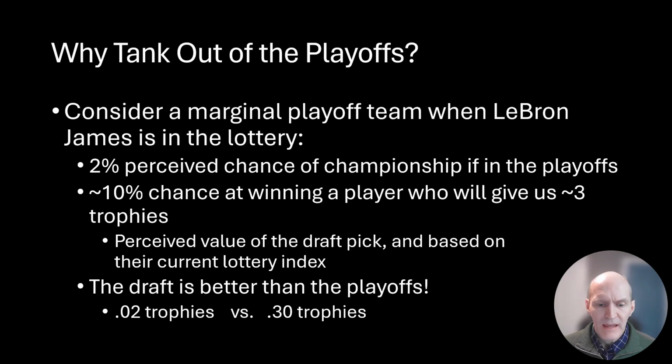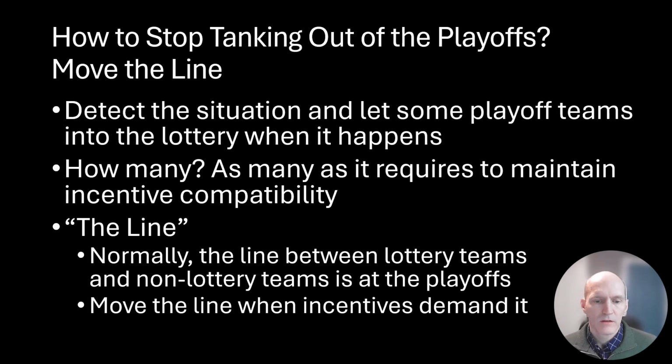And if that's the case, they then have an incentive to tank out of the playoffs. This is something that could possibly happen, and we would like to be able to detect that and do something about it to maintain incentive compatibility. And so we need to detect when that happens, raise the line to say, all right, all first round playoff losers, you can be in the lottery after all.